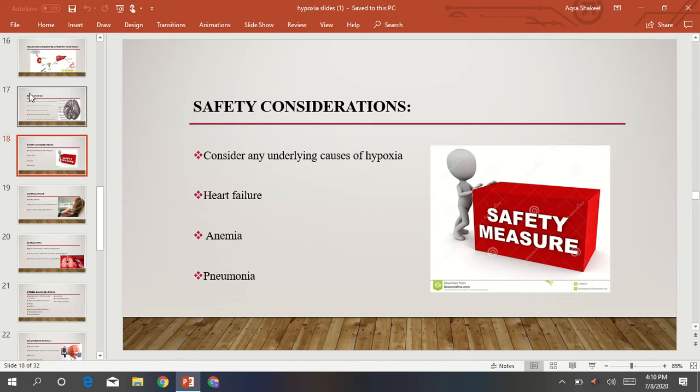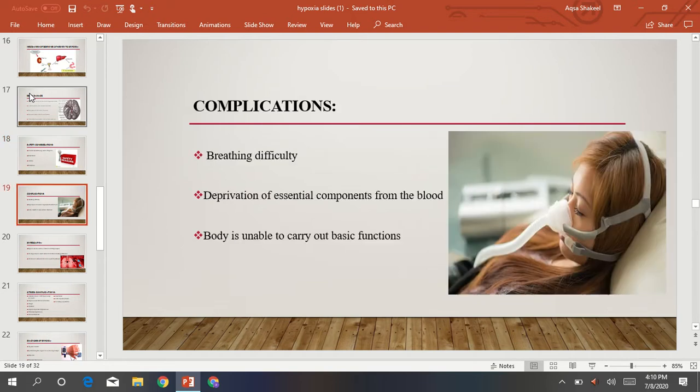So next are the safety considerations. Consider the underlying cause of the hypoxia, such as COPD, heart failure, anemia, and pneumonia, that all need to be prevented and managed. Okay. Next are the complications. Hypoxia can sometimes be more complicated, causing complications like breathing difficulty and deprivation of essential components from the blood.